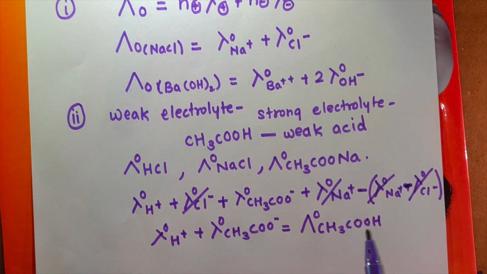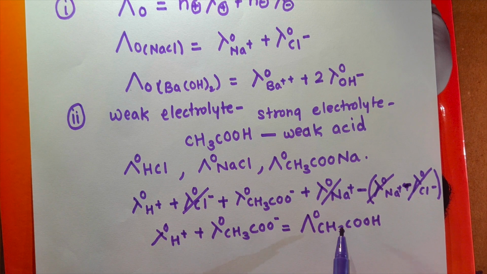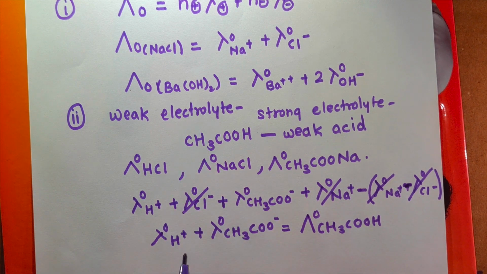You can't determine experimentally the value of molar conductivity at infinite dilution of this electrolyte, but it can be calculated by using Kohlrausch's law.